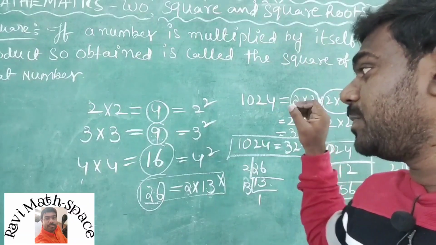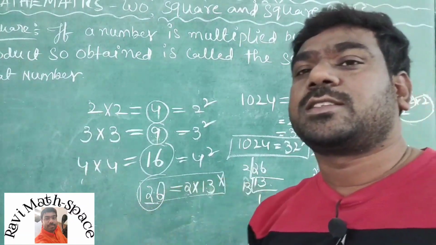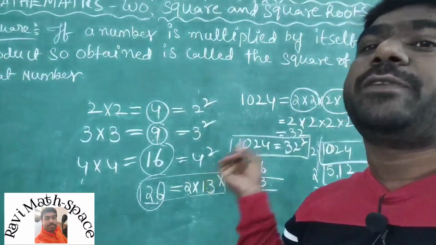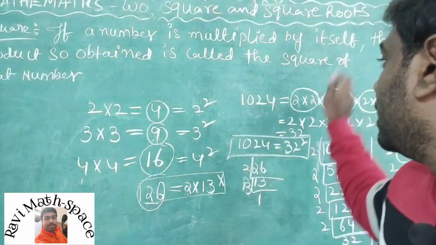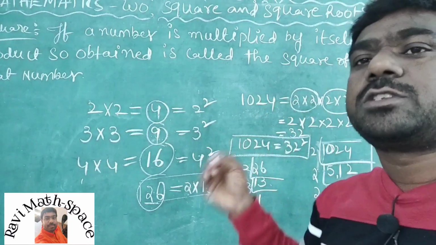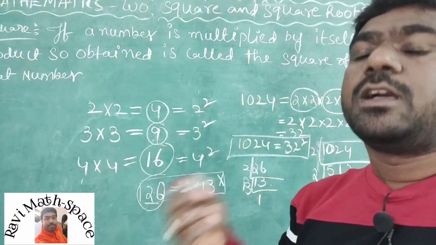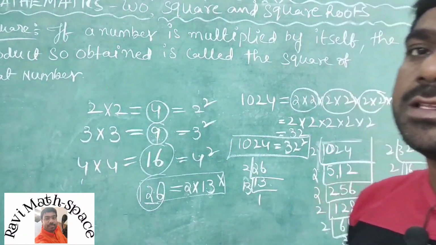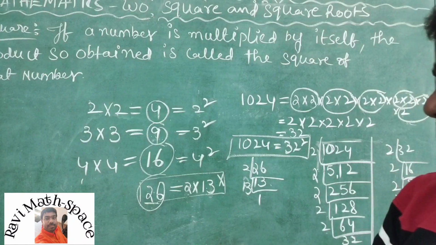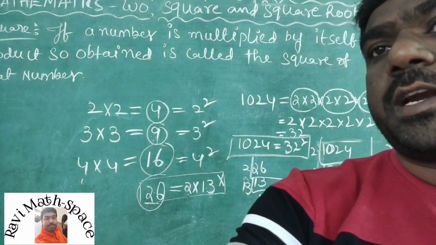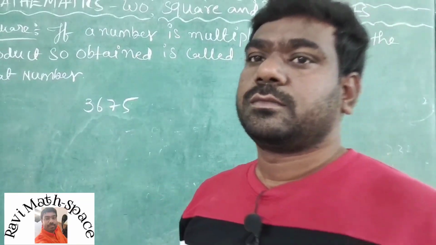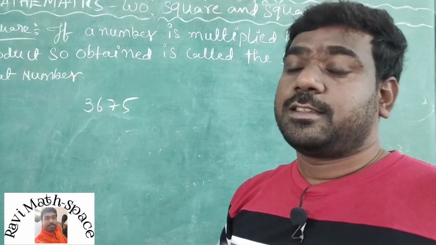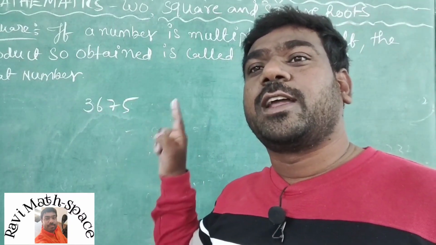Okay, I will explain one example so you can understand better. After finding that a number is a perfect square, to find which number it is the square of, you pick one number from each pair and multiply them, and you will get the required answer. Next, one more example. The next number is 3675. Check whether this number is a perfect square or not.